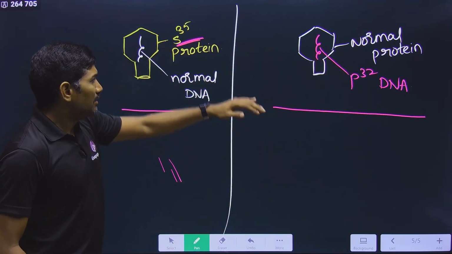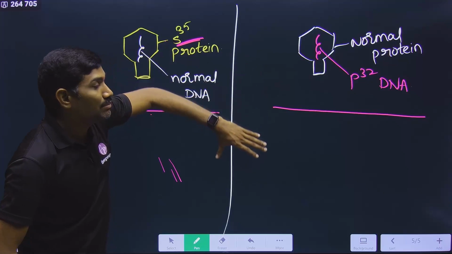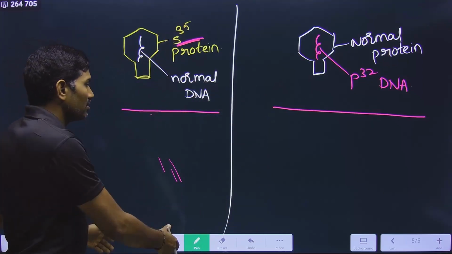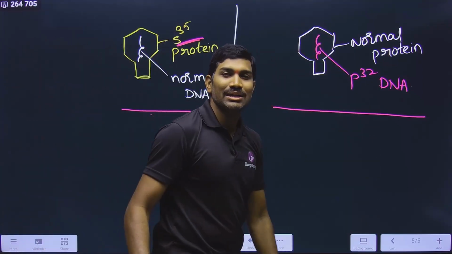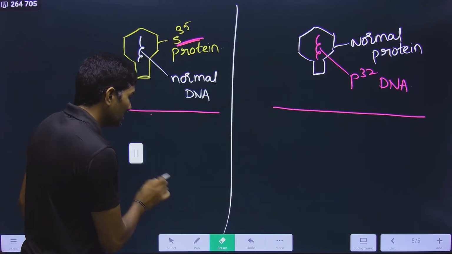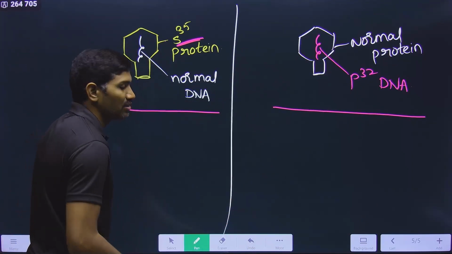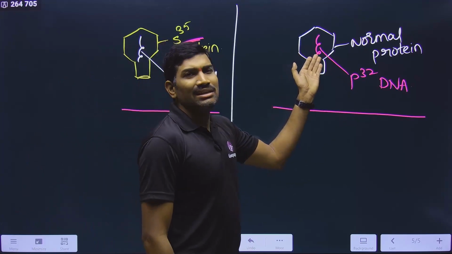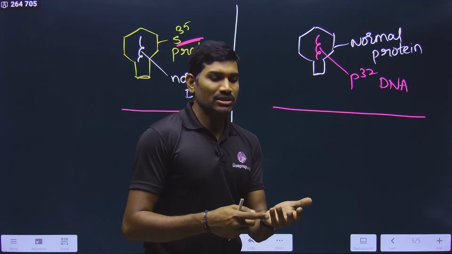E. coli only, but these two experiments were done simultaneously. Here also you are doing, here also you are doing, steps are the same. That's why simultaneously you are studying this. So please understand each and every word of NCERT. Don't try to learn this by heart. Very good. Anyhow, in the DNA we studied about nitrogenous base, sugar and phosphate.